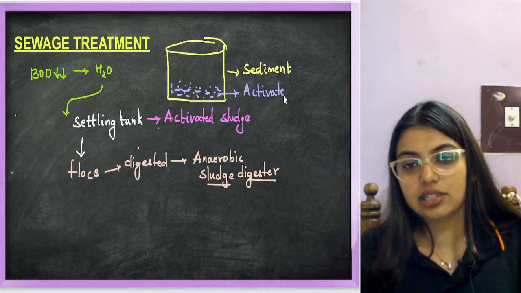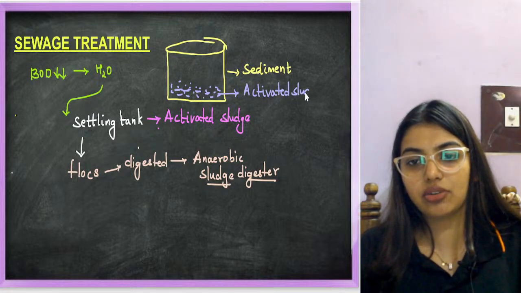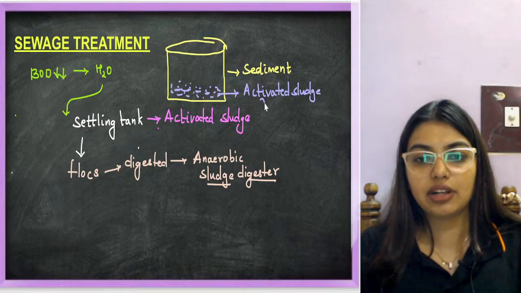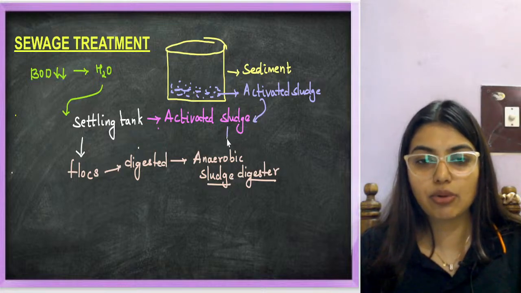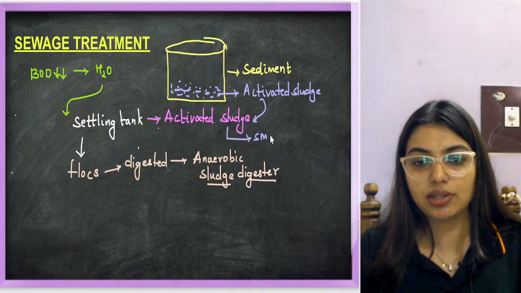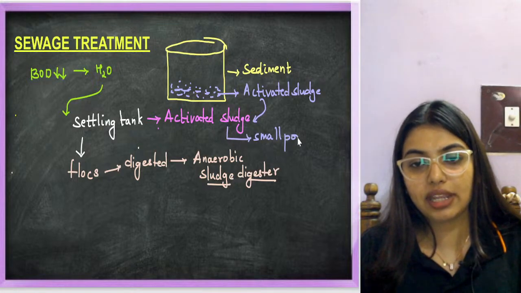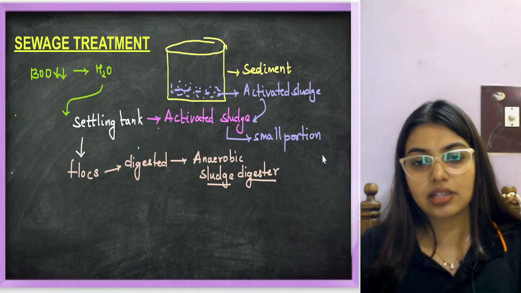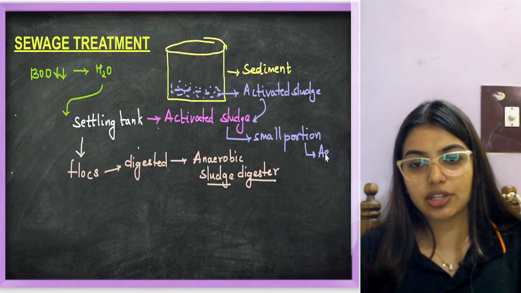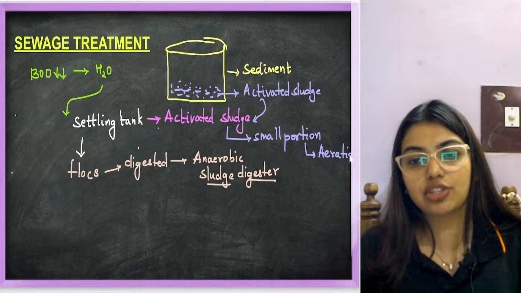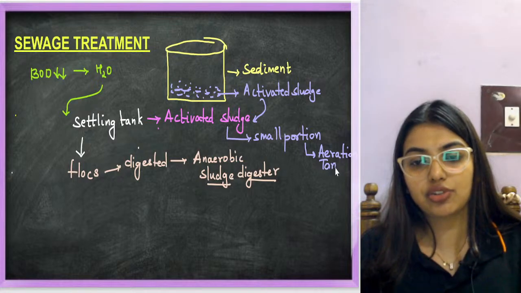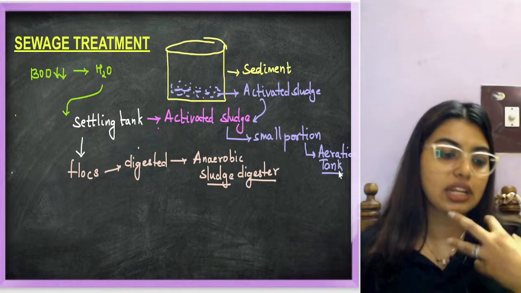If you understand this connection, then there is nothing difficult. A small portion of this activated sludge will go into the aeration tank, for the next process to start there. In the aeration tank, consuming the organic matter is going to happen.